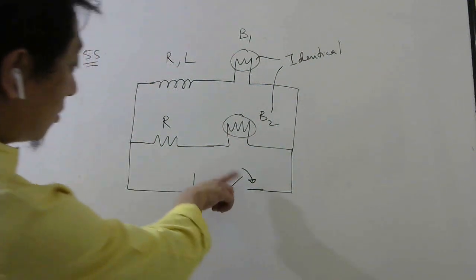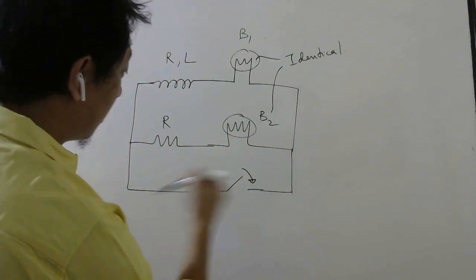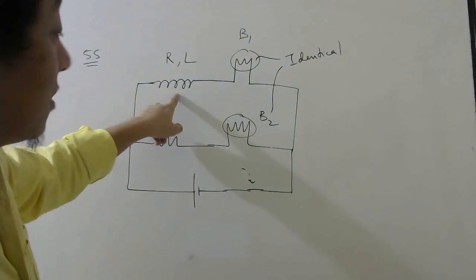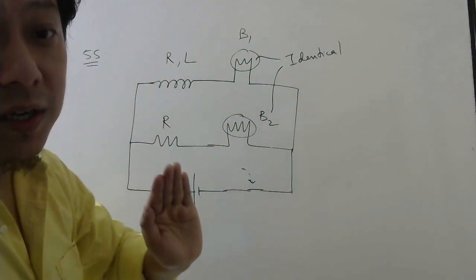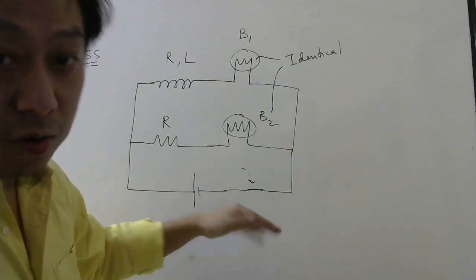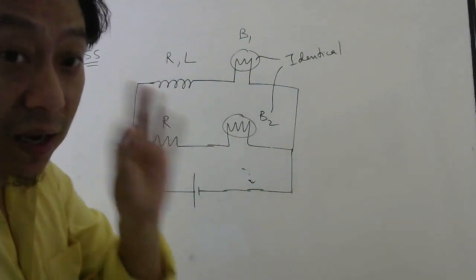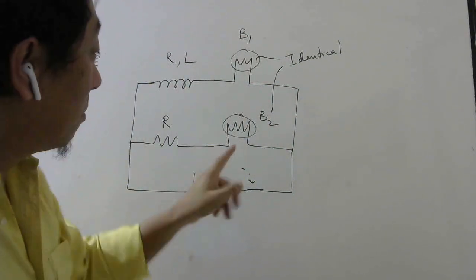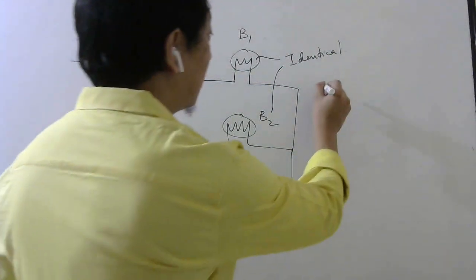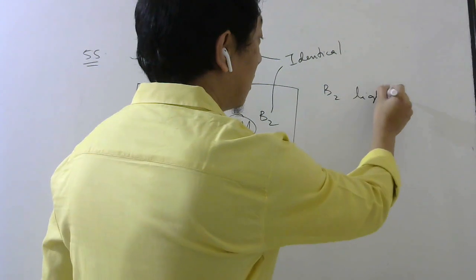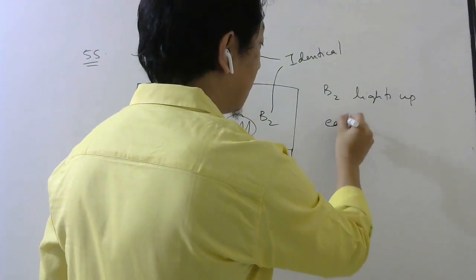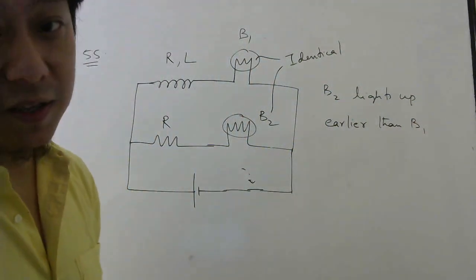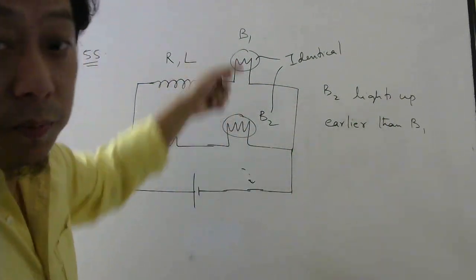You know that when you close the key, this will get this voltage, and this will also get this voltage, right? But this has inductor, so in this branch current will take time to grow. At time 0, inductor acts like open, so at that instant there will be no current here. So this bulb will not glow at that instant, it will take time, but this will glow instantly. So it is very correct that B2 lights up earlier than B1.